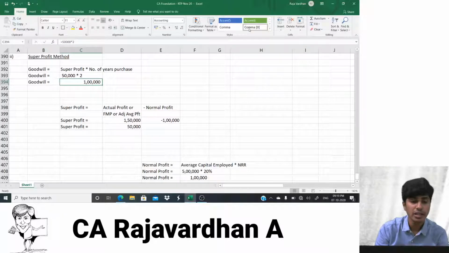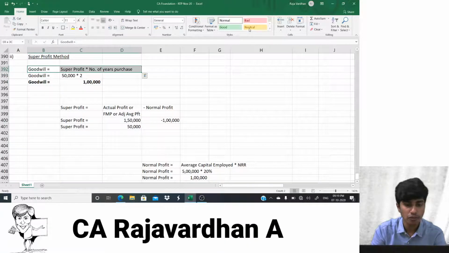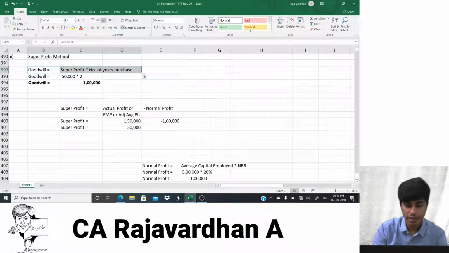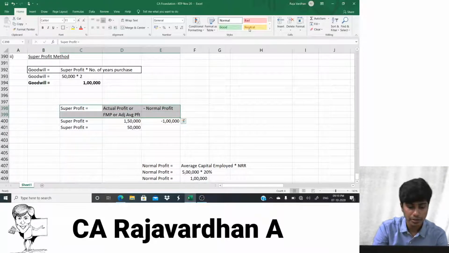Under which method? Under super profit method. Okay, guys, this is the answer. You guys can take a screenshot if you want. The formulas, I'll just highlight it with a box border so that you people can remember it.